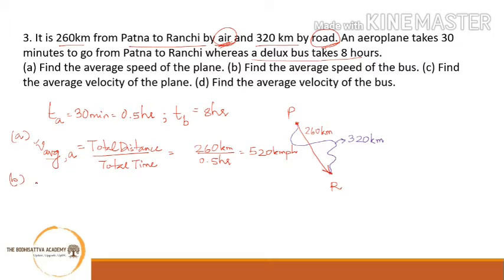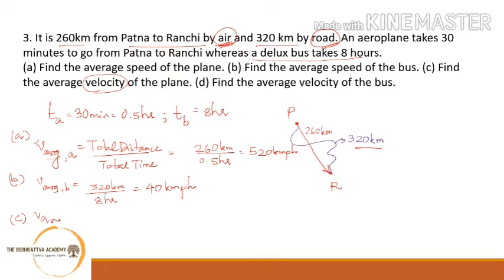Okay. Similarly, in question B, you have to find out the average speed of the bus. That is, the total distance traveled by the bus is 320 kilometers. So 320 kilometers upon 8 hours. So 8 will give you 4 and a 0. 40 kilometers per hour.